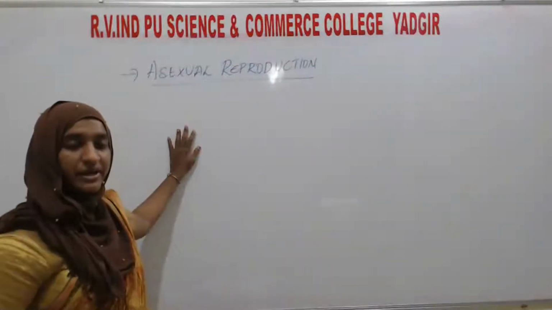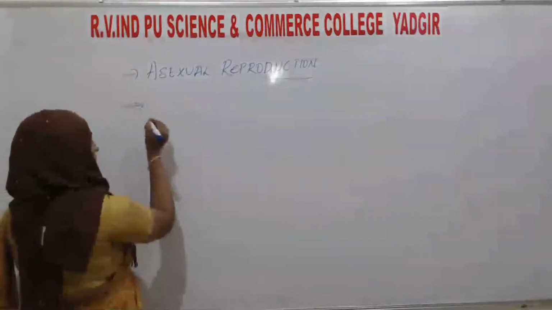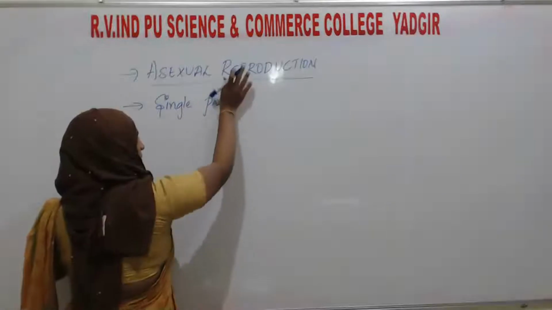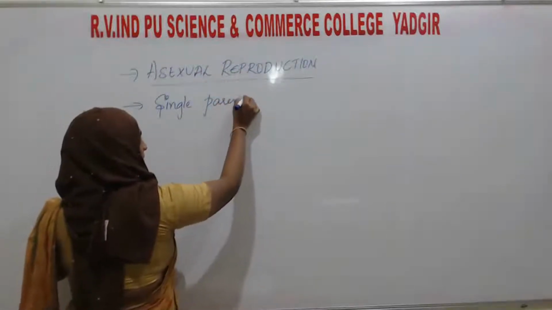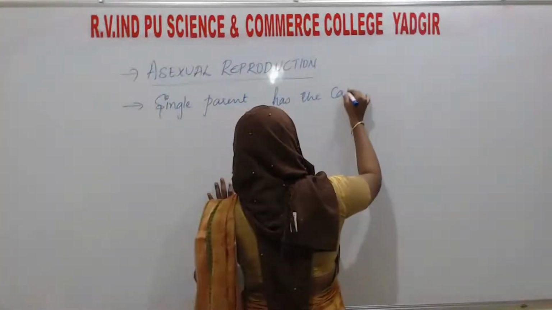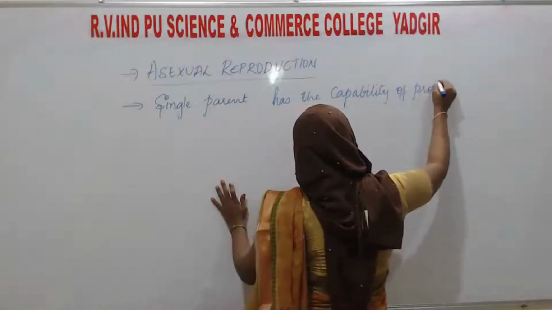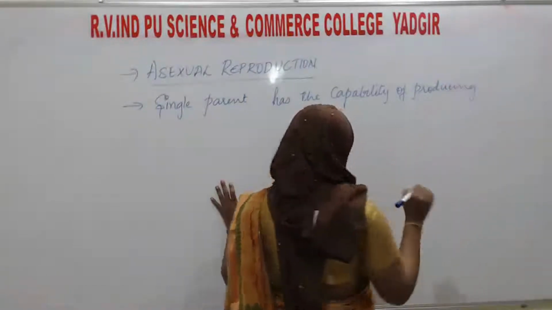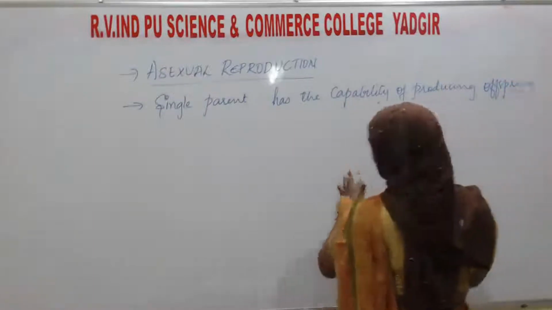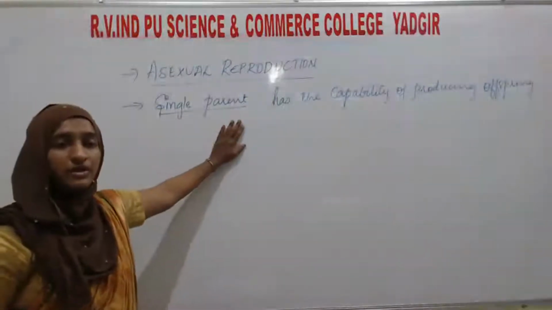Asexual reproduction means a single parent is capable of producing offspring. What do you mean by asexual reproduction? It is the type of reproduction where there is the involvement of a single parent, which reproduces to form the offspring.